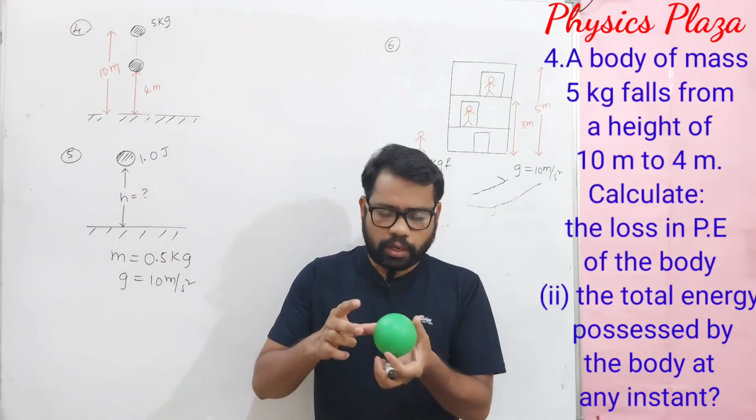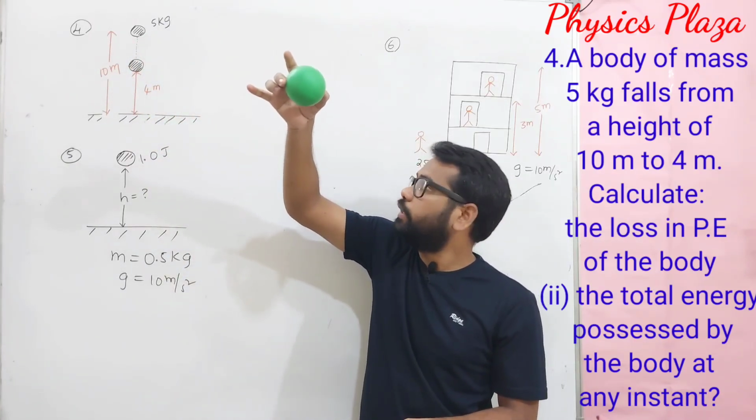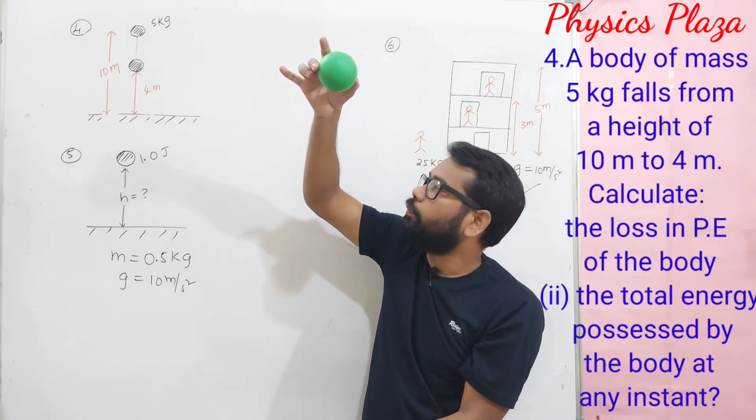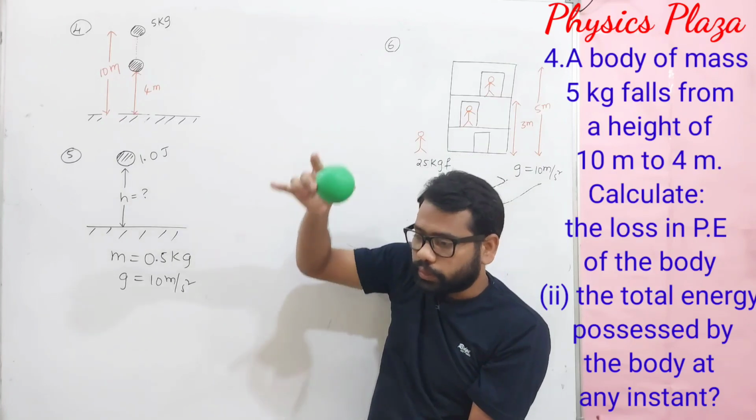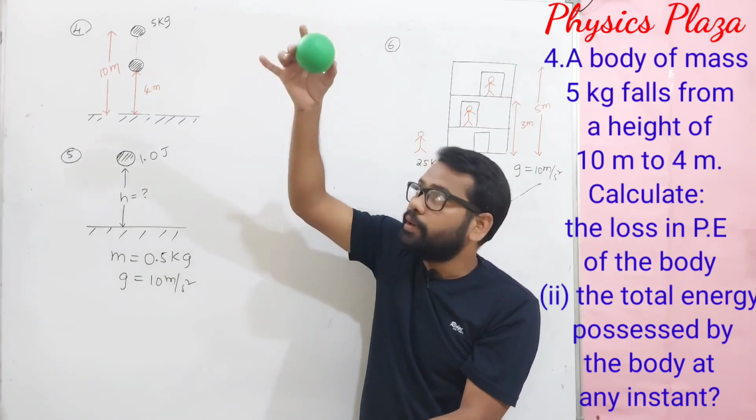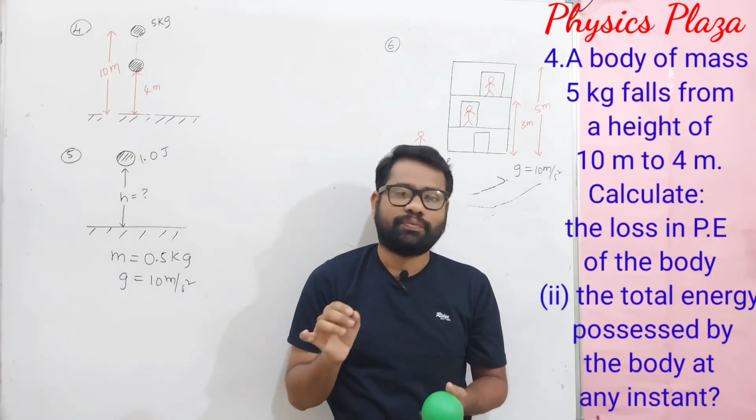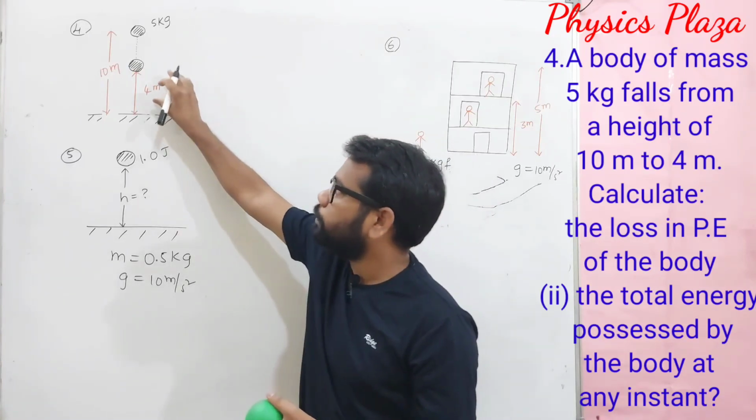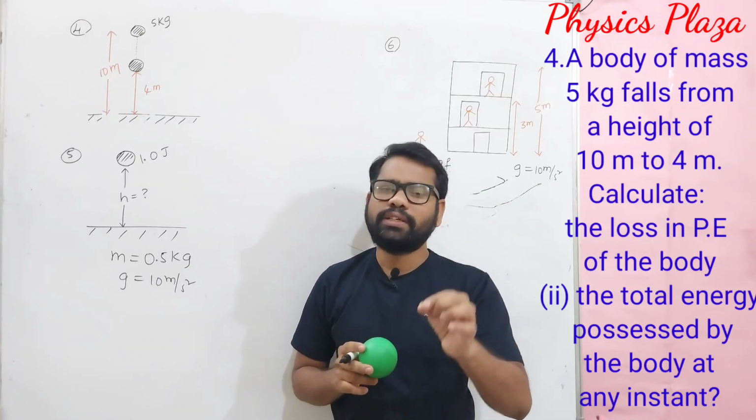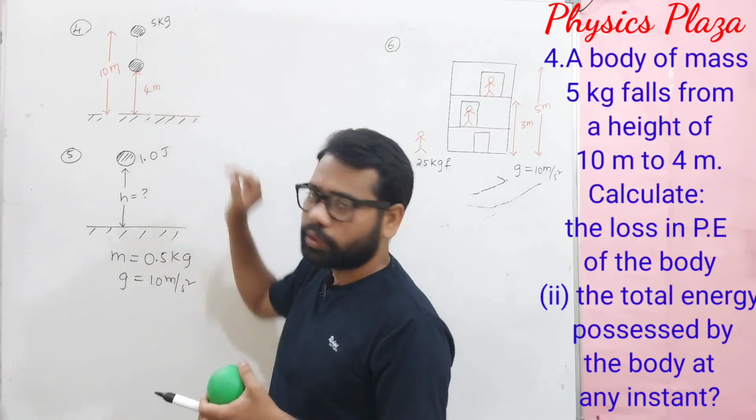It is given that a ball of mass 5 kg is at 10 meters height from the ground, and it is falling from 10 meters height to 4 meters height. So children, try to understand. As there is a decrease in height from 10 meters to 4 meters, obviously there is a loss in potential energy. Now we need to calculate that loss in potential energy, and also the total energy at any point. First, let us calculate the loss in potential energy.